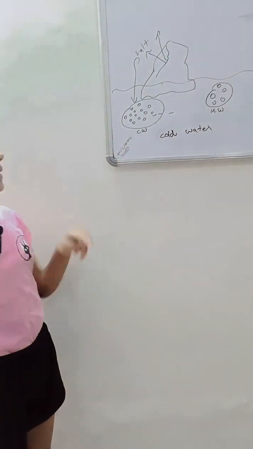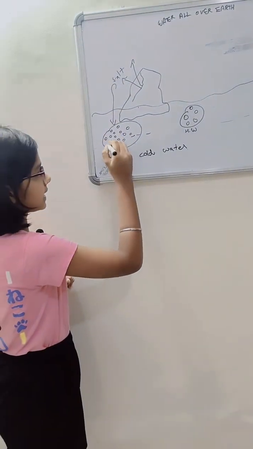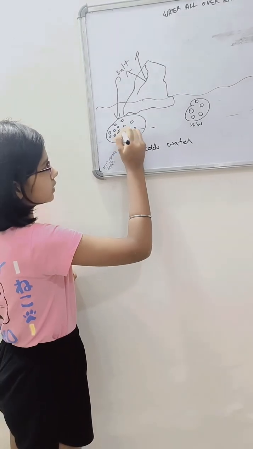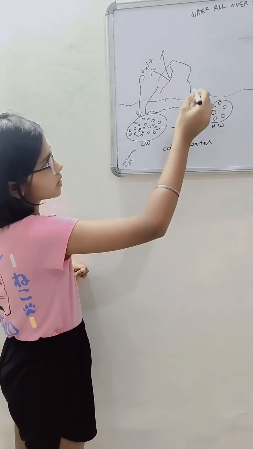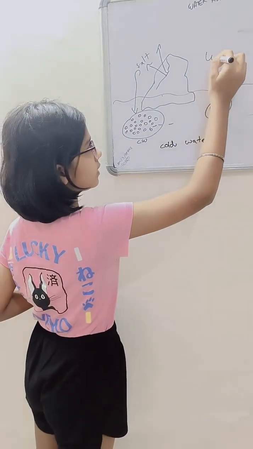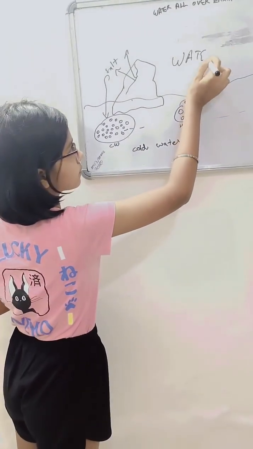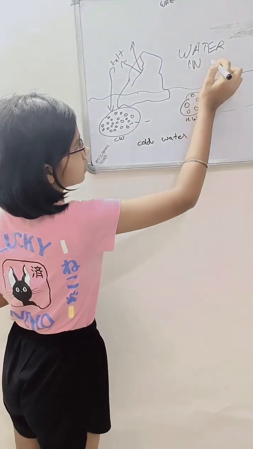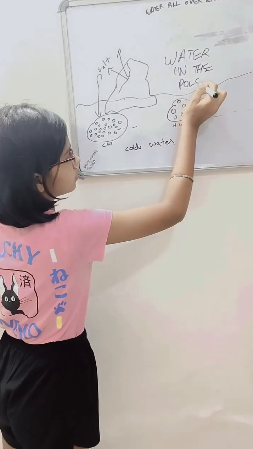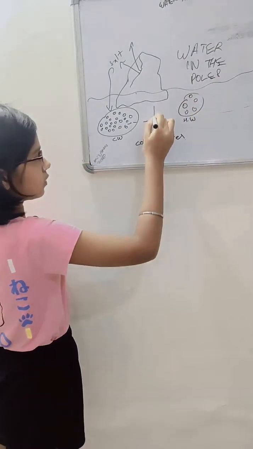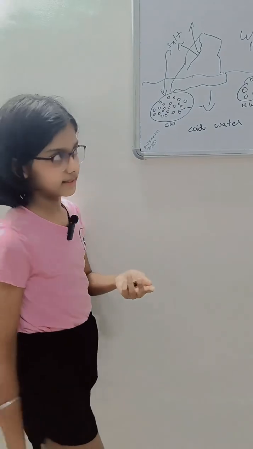So as you can see the difference, when salt increases, they get closer, which increases their density and which makes the water in the poles sink down because of its higher density.